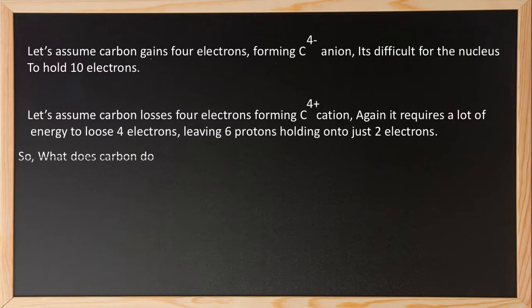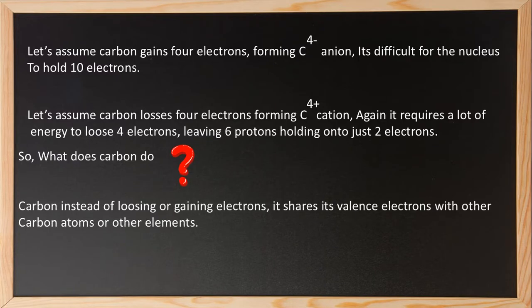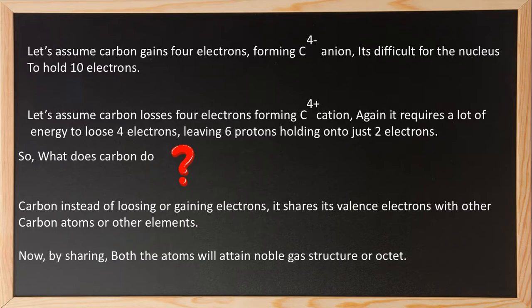So what will carbon do now? That's the big question. This is when carbon implements a master plan, and the strategy is that, instead of losing or gaining electrons, it shares its valence electrons with other carbon atoms or elements. So, it doesn't lose, it doesn't gain, it just shares electrons. By sharing, both the atoms will attain the nearest noble gas structure, or the octet.